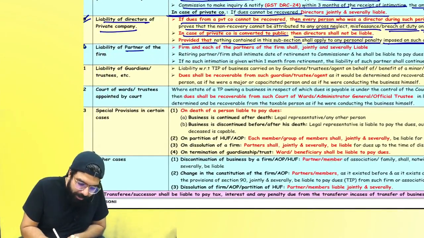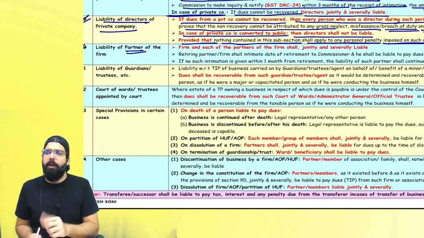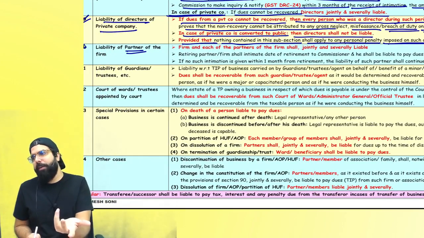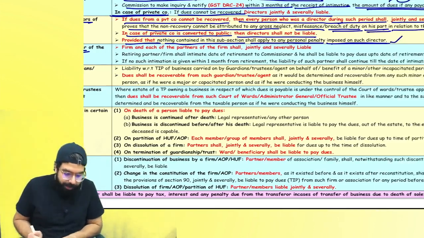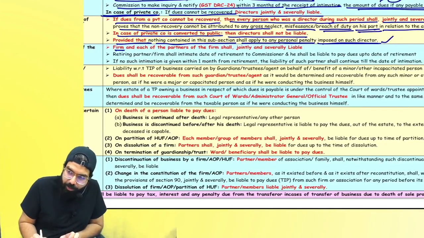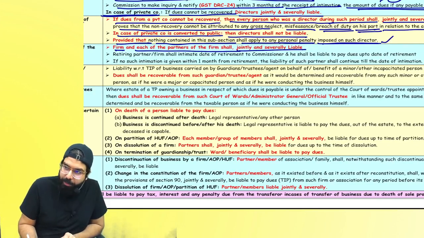Sir, liability of partners of a firm. Tell me one thing. If a partnership firm could not pay the dues, who will be liable? All the partners will be jointly and severally liable. Sir, sleeping partners? So what? All the partners will be liable. Firm will be liable first of all. If the firm could not pay, then each of the partners shall be jointly and severally liable.